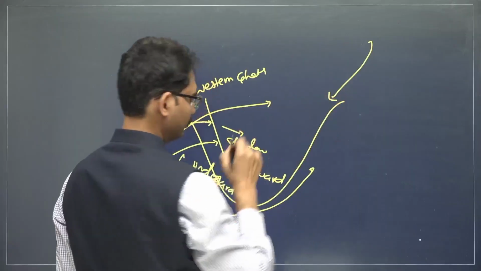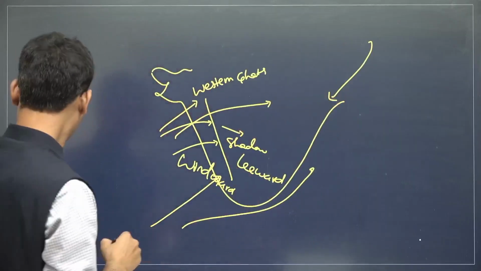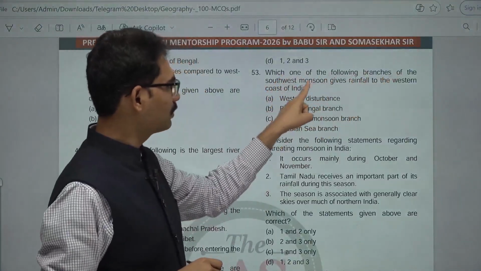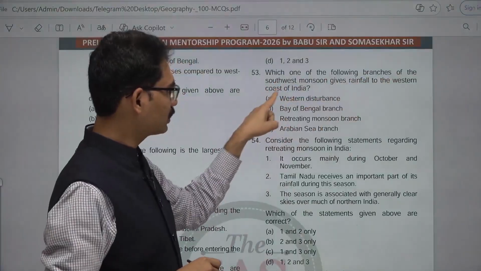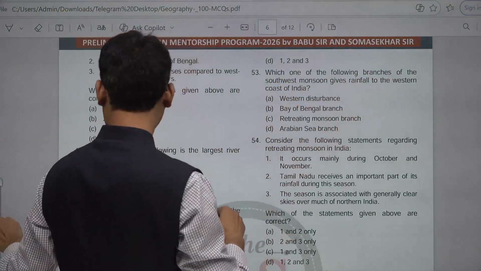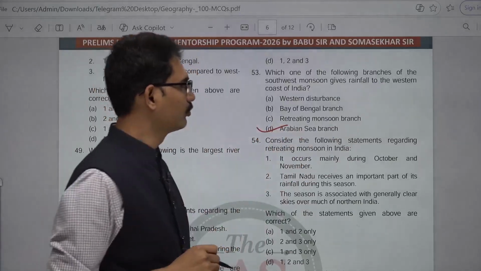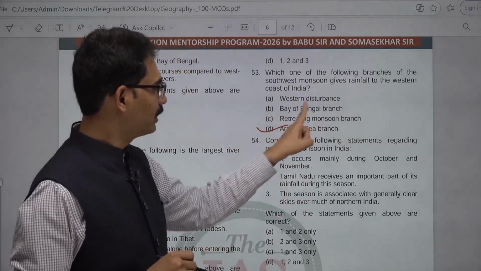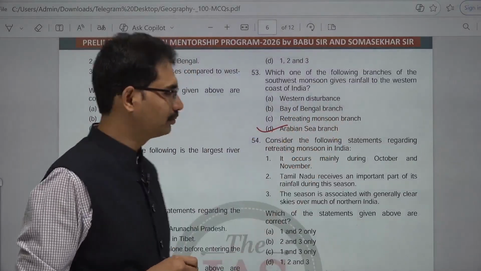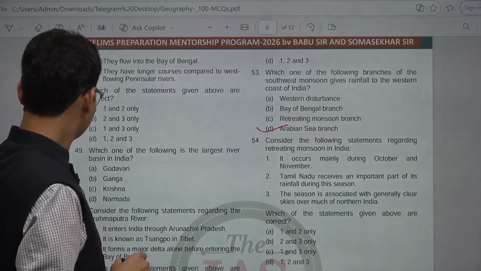Western disturbance, Bay of Bengal branch, retreating monsoon branch, Arabian Sea branch. This is the answer.